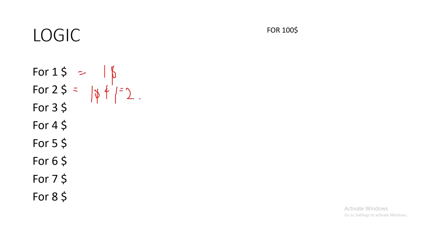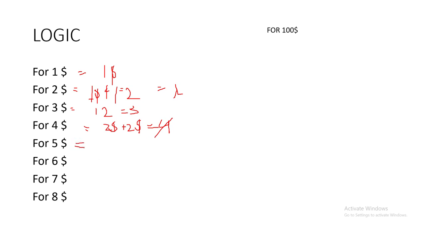But remember, the rules are that we can only use a value once. So we cannot duplicate the value, like we cannot take $1 twice. So $2 is not possible for this condition. For $3 we can use $1 and one of $2, so we'll get 3. Again for $4 we can use $2 plus $2, but as I said earlier we cannot do that because it is duplication, so this cannot happen.